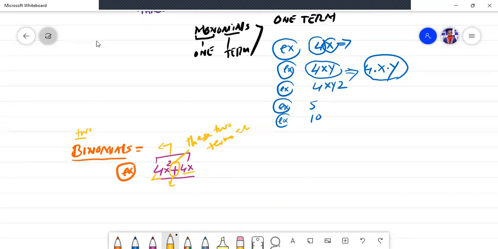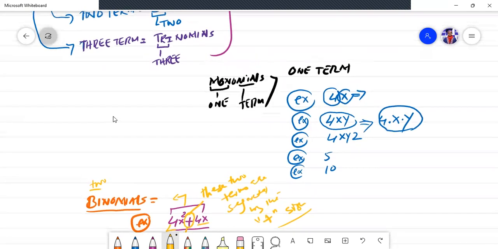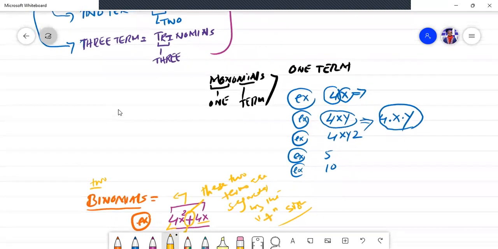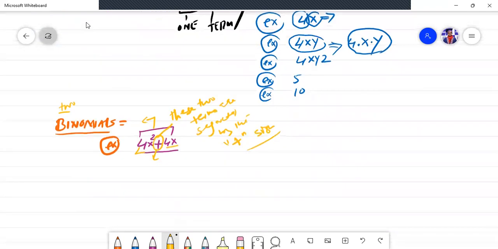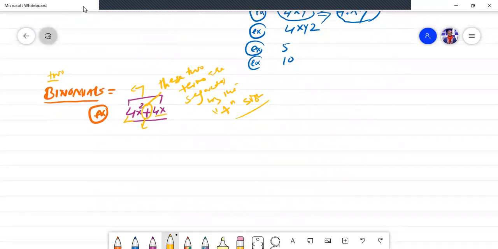These two terms are separated by the plus sign. Okay, easy, excellent, very good. So let me give you the example of three terms that is known as trinomials. Okay, three terms, trinomials. Example of three terms.